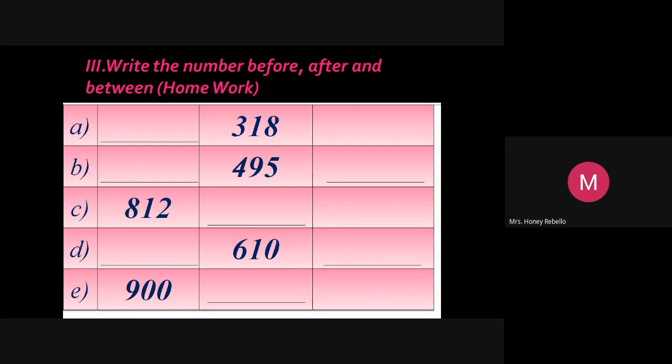Slowly, just write Roman number 3. Just look at the screen. Never mind, you write Roman number 3. Don't worry about 1 and 2. Now write the question, parents. Just write only the question. Write the number before, after, and between. This is your homework. You have to copy from the screen now.